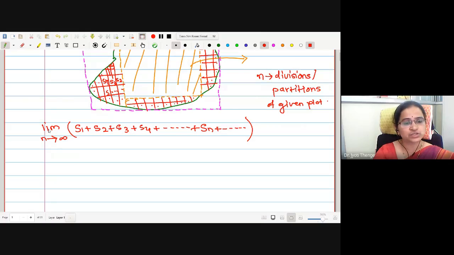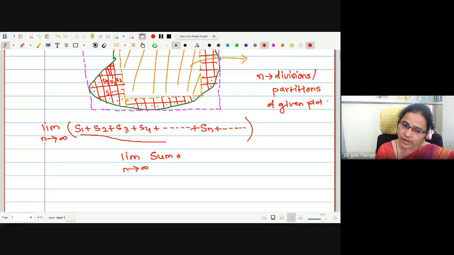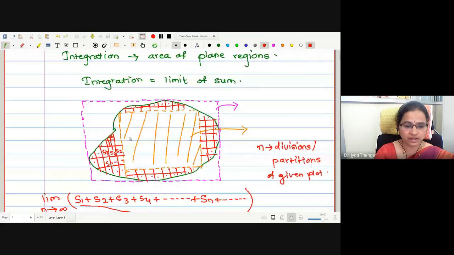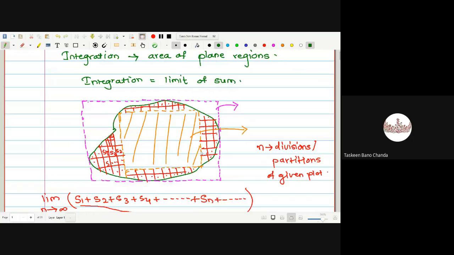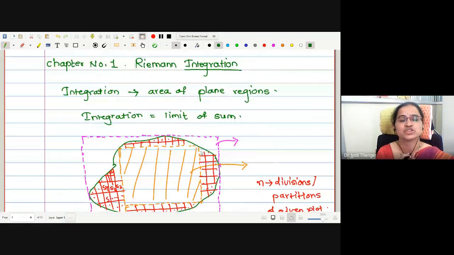Therefore, this is actually the limit n tends to infinity of the sum. Correct now? This is called the limit n tends to infinity of the sum of the areas of the partitions. And finally, it will be possible for us to get the exact area of this geometrical shape. And that's why this was defined to be integration. What is the word-to-word meaning of the word integration? Summation. Integrate means summation.